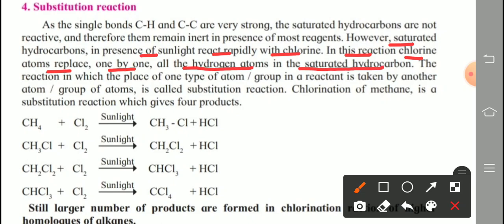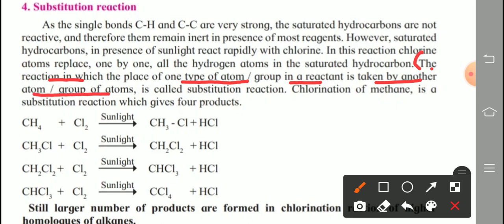The reaction in which the place of one type of atom or a group in a reactant is taken by another atom or group of atoms is called a substitution reaction. What is substitution reaction? You define. So mark the answer. Your answer starts from here. The reaction in which the place of one type of atom or group in a reactant is taken by another atom or group of atoms is called substitution reaction.